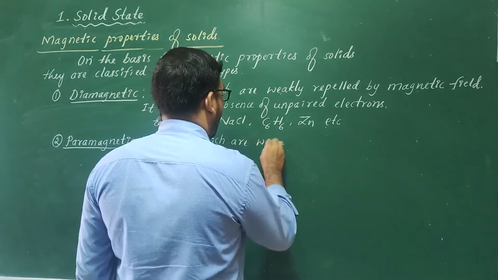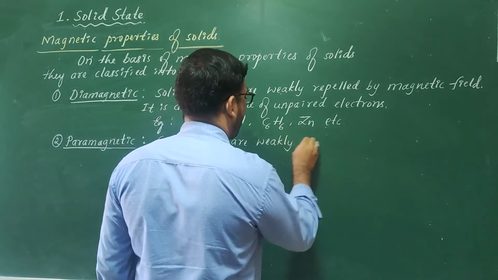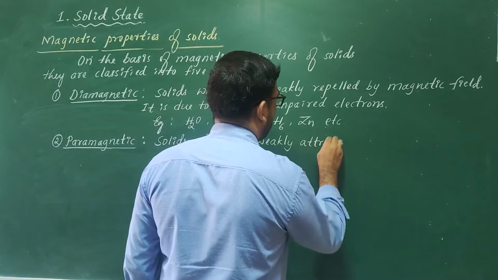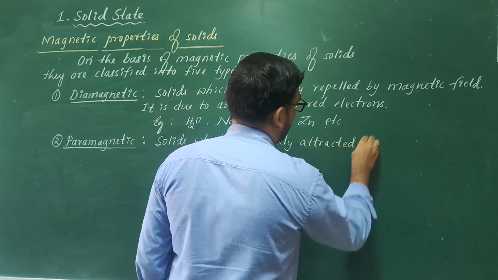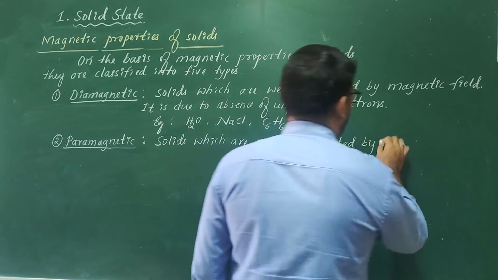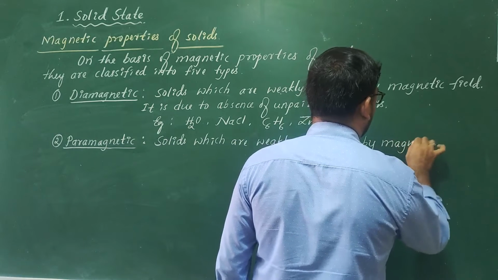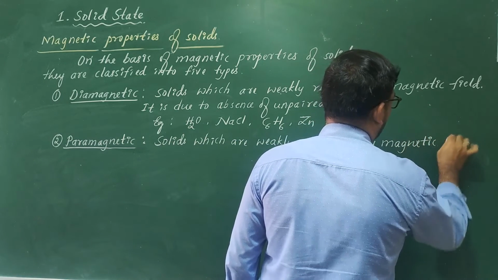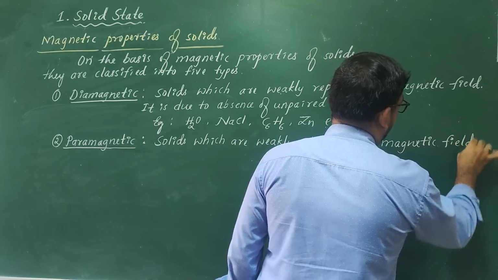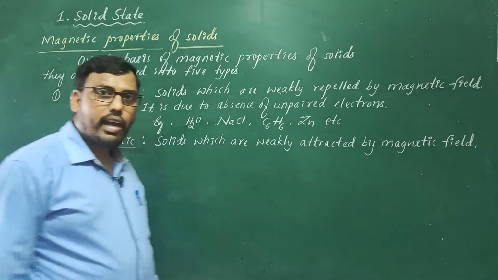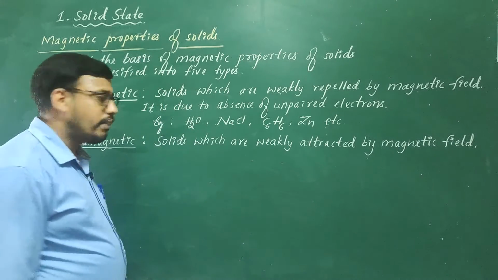So solids which are weakly attracted by magnetic field are called paramagnetic solids or paramagnetic substances.